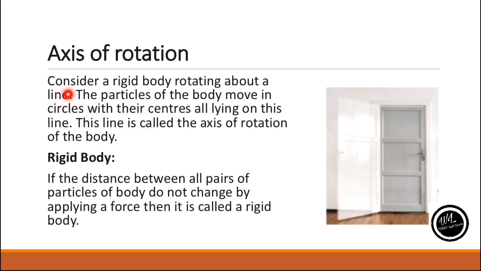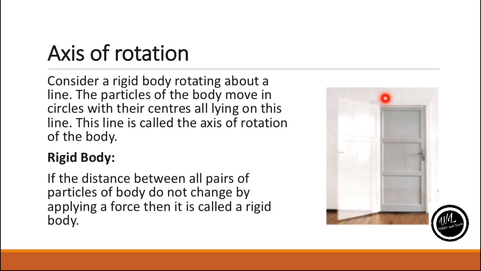For axis of rotation, consider a rigid body rotating about a line. The particles of the body move in circles with the centers all lying on this line. This line is known as the axis of rotation of the body. This is a door here. This is the line about which the body rotates.